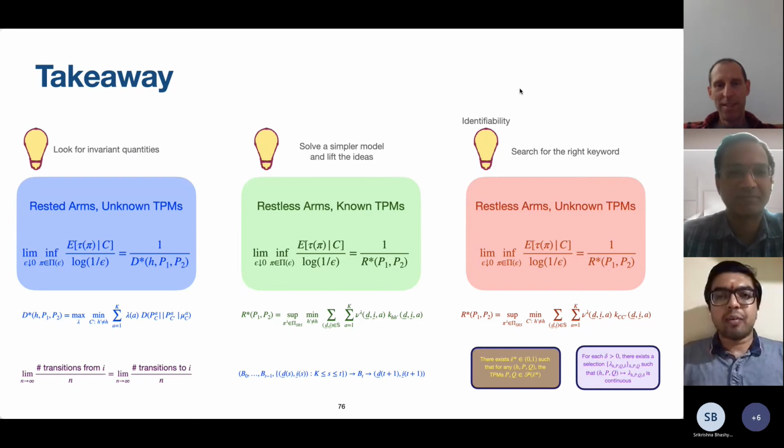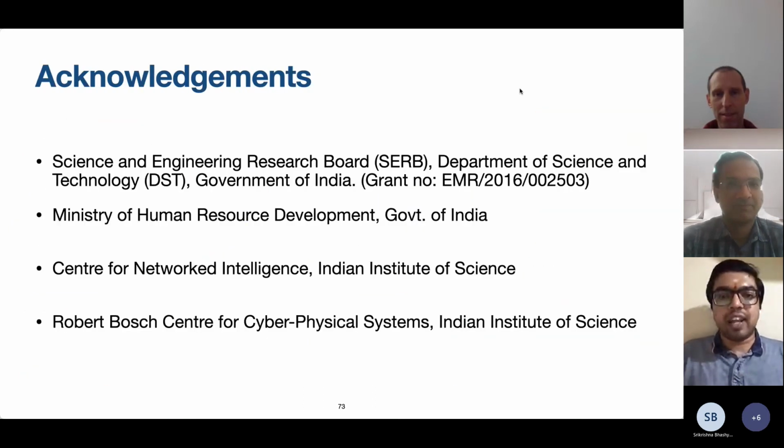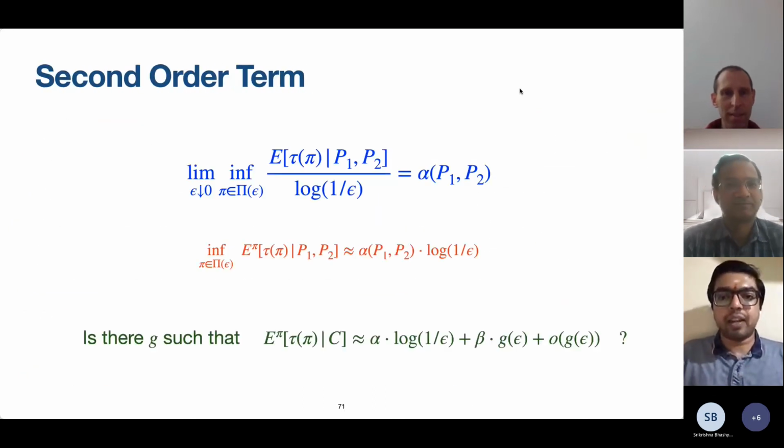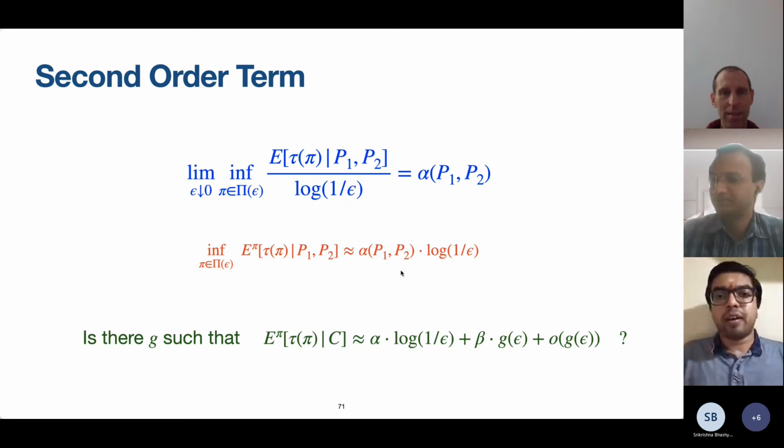At least for me, I'm very eager to resolve the second order term in the expression for the time required to find the odd arm. There was this Taylor series kind of expansion term that we have. We characterized the first order term. We now understand what this constant represents. It captures the hardness of the problem, and it gives such a nice meaning to the problem.